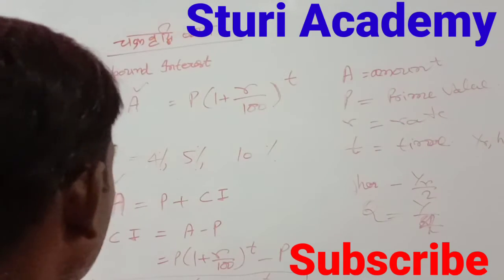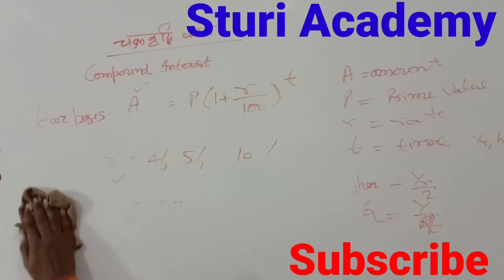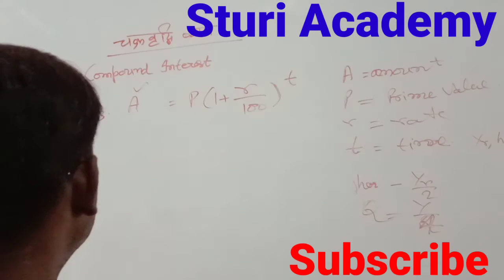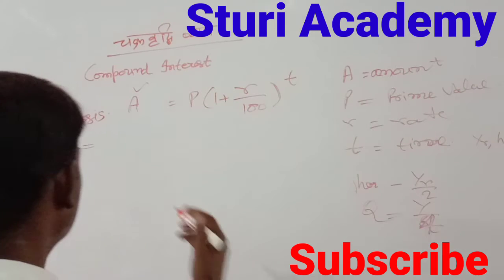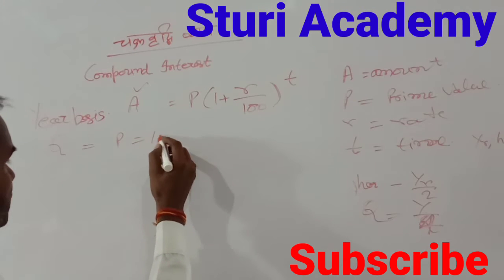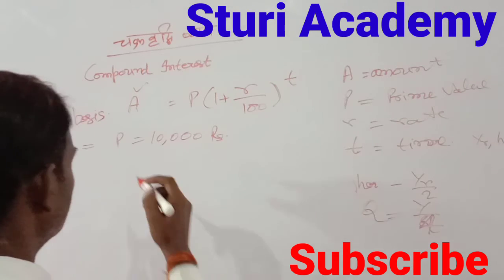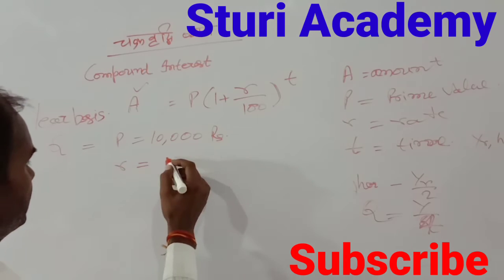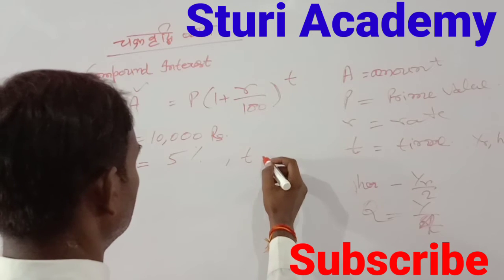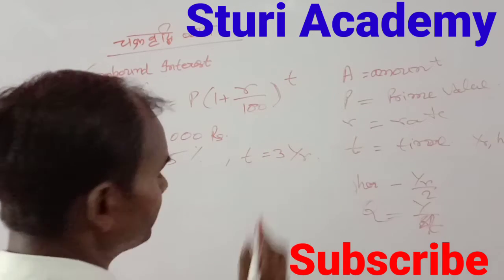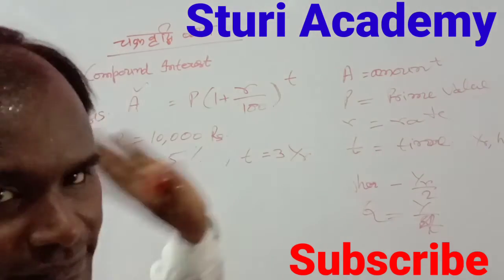Now we go to the first problem. What is the first problem? We are taking a problem and solving it here. The question is: suppose the principal P is 10,000 rupees, and the rate of interest is given as 5%. He is asking, after 3 years, T equal to 3 years, what is the compound interest?